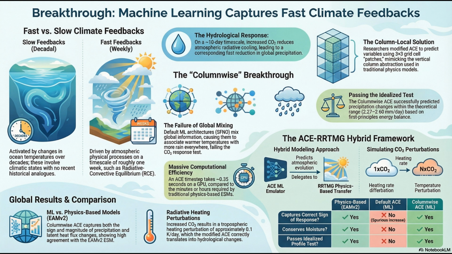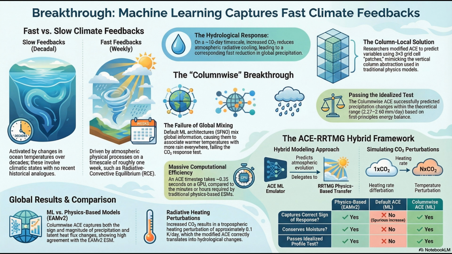The default version of ACE is built on a spherical Fourier neural operator, or SFNO. Right, SFNO, which is incredibly powerful for weather forecasting because it has this massive global receptive field. Exactly. It uses spherical harmonic transforms, meaning it mixes all global information together to predict diagnostic outputs at any single point. So it can look at a storm system in the Pacific and use that context to adjust its prediction for rain in the Atlantic.